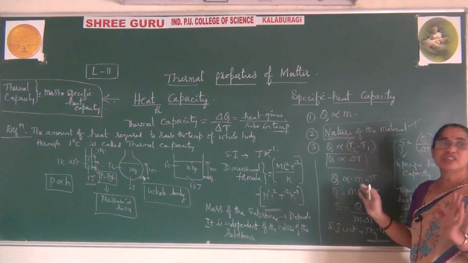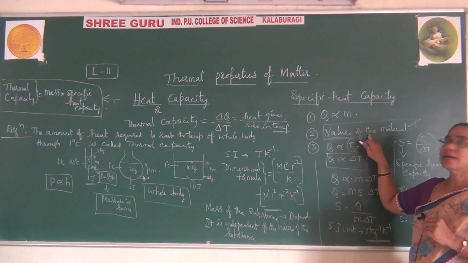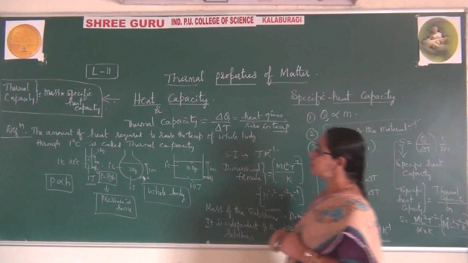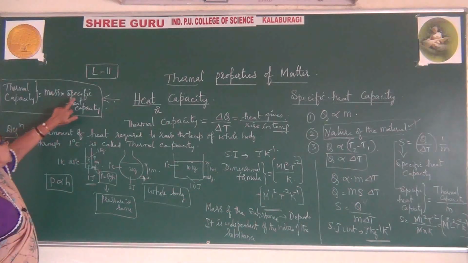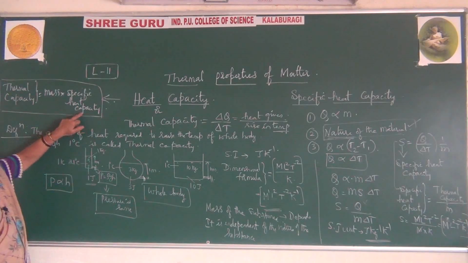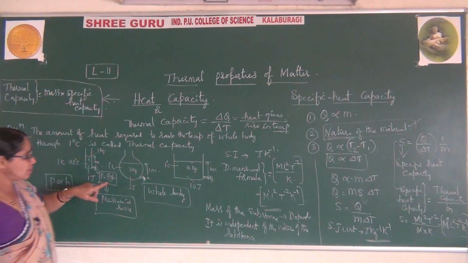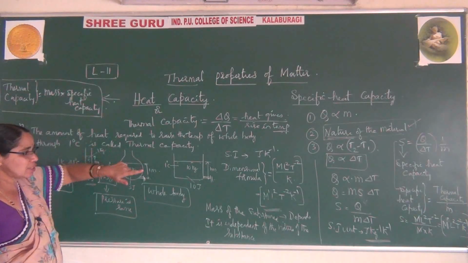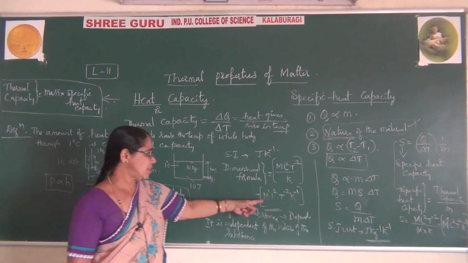It will never depend on the shape of the object or whatever may be the mass. It mainly depends on the nature of the material. So please observe, if I use this condition, then remember here is mass m, and you have specific heat capacity here. So when you observe this, your formula becomes specific heat capacity where mass was not there, but here mass will be included. At that time you get this dimensional formula.